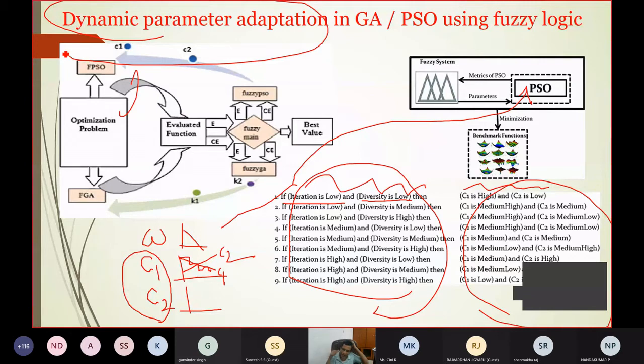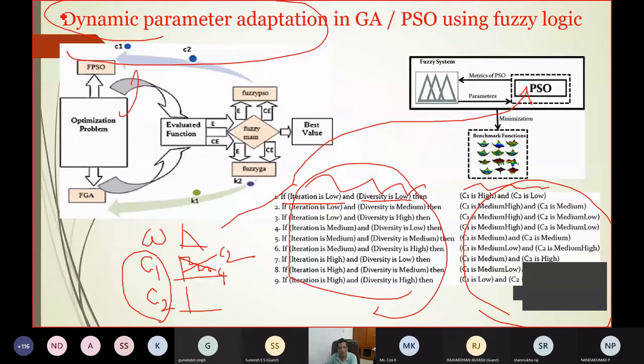So earlier we used fuzzy or PSO to tune the neural network, and PSO to tune the fuzzy membership function, but here it is the reverse. I am taking the help of a fuzzy set to tune the parameters of the evolutionary algorithm during its performance. Clear? So these are some ideas of the hybridization of various algorithms.